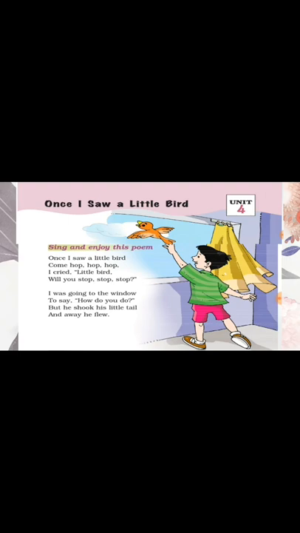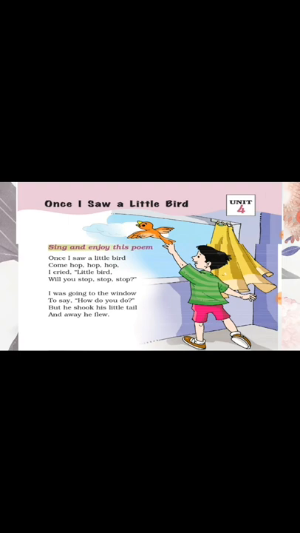Once I saw a little bird. Once I saw a little bird come hop, hop, hop. I cried, little bird, will you stop, stop, stop? I was going to the window to say, how do you do?